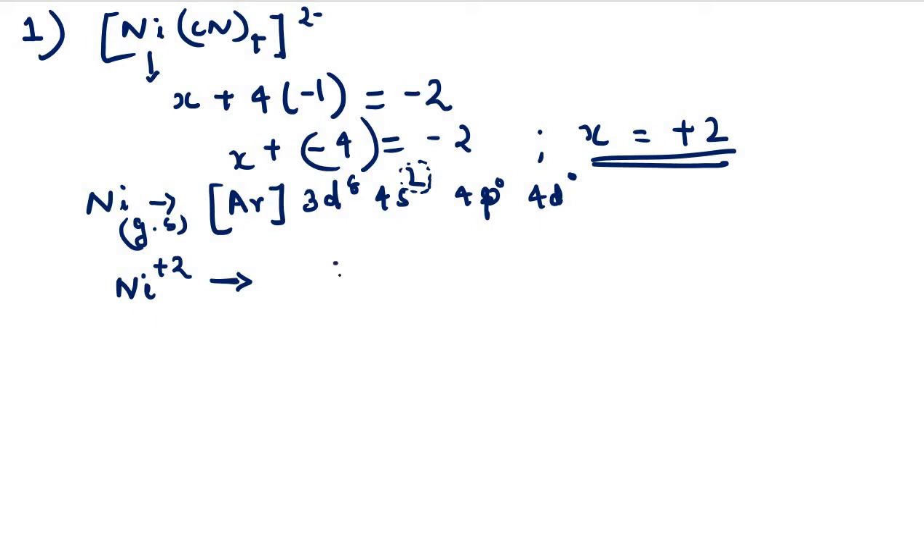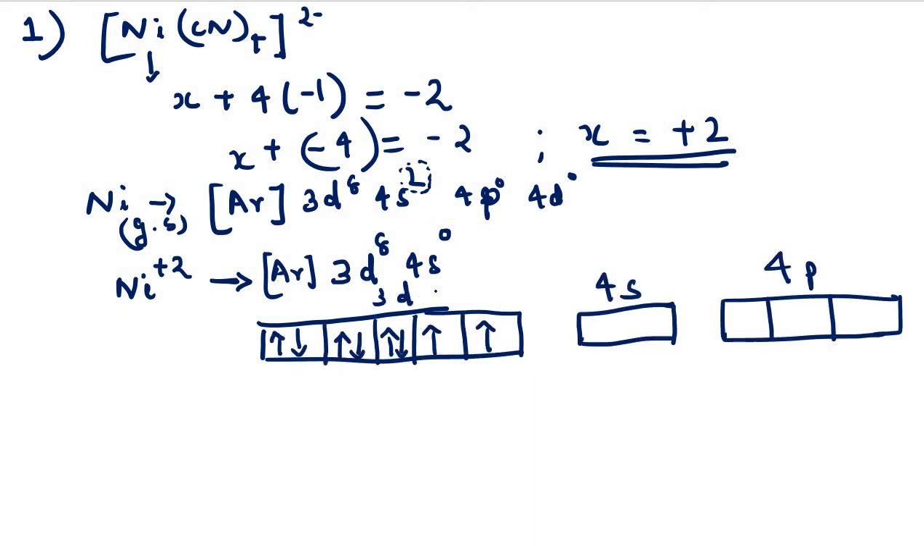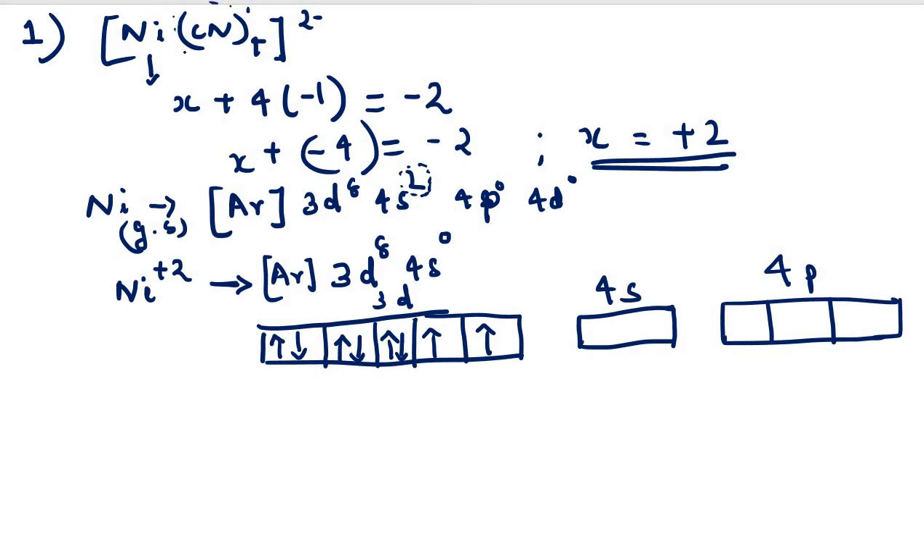Now nickel in the plus 2 oxidation state can be written as Ar 3d8 4s0. We can represent the d orbitals in this manner. So we can represent it in this way: 3d8 and 4s0. Now you see what type of ligand is given here. Our ligand is CN. CN comes under strong ligands, which we have already discussed. It is a strong ligand. So what happens in the presence of a strong ligand?